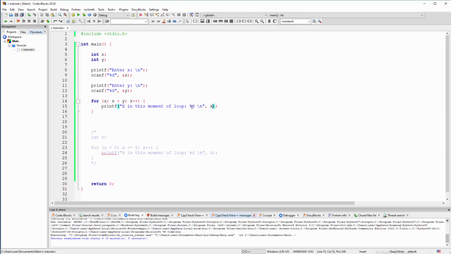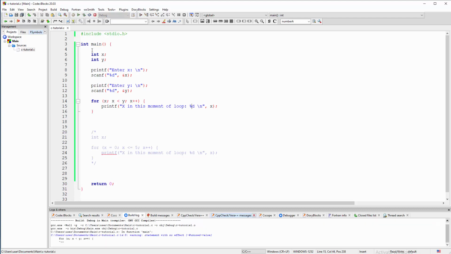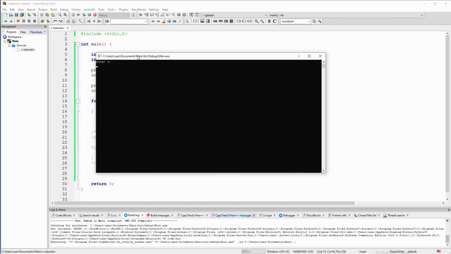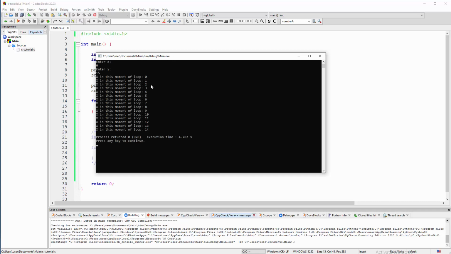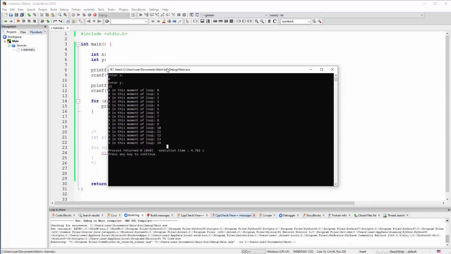So yeah, that's cool. Percent symbol d, and I think this will roll, hopefully. Okay, so starting point 0 and ending point 15. There you go, that works. Okay, so what else can we do here?